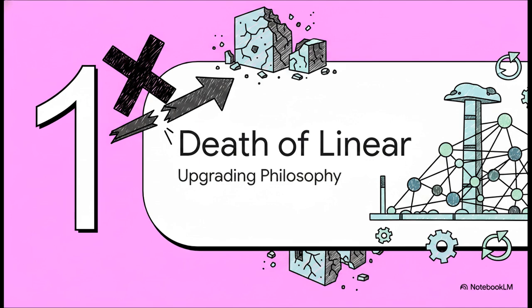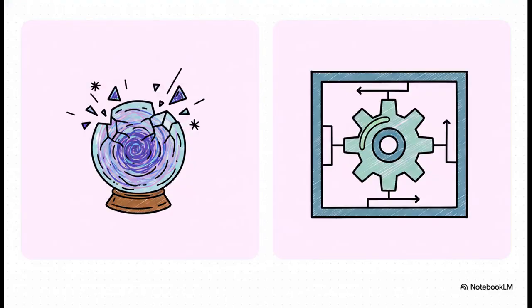Section 1. The death of the linear prompt. We are upgrading your architectural philosophy. Right now, we're right in the middle of a massive paradigm shift. We have got to move away from treating the model as an oracle. You know, that outdated idea that the model has complete knowledge and should give you a perfect, magical answer in one go. Because when an oracle fails, it's a catastrophic failure.